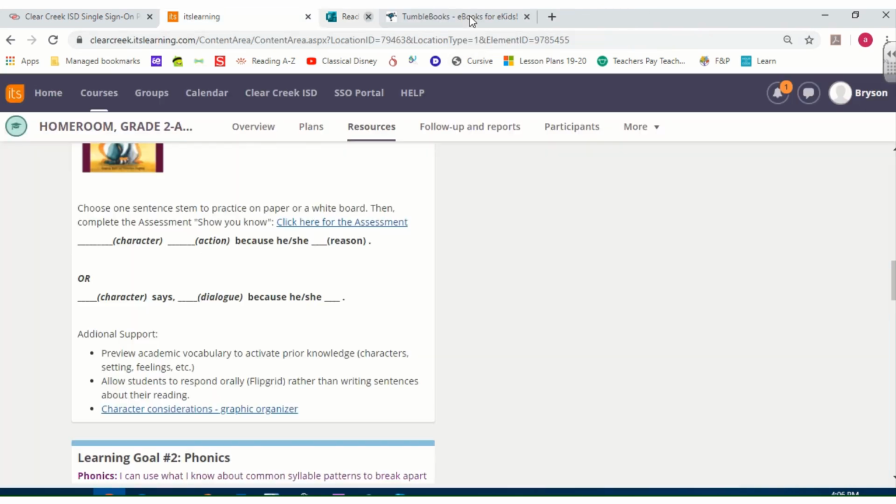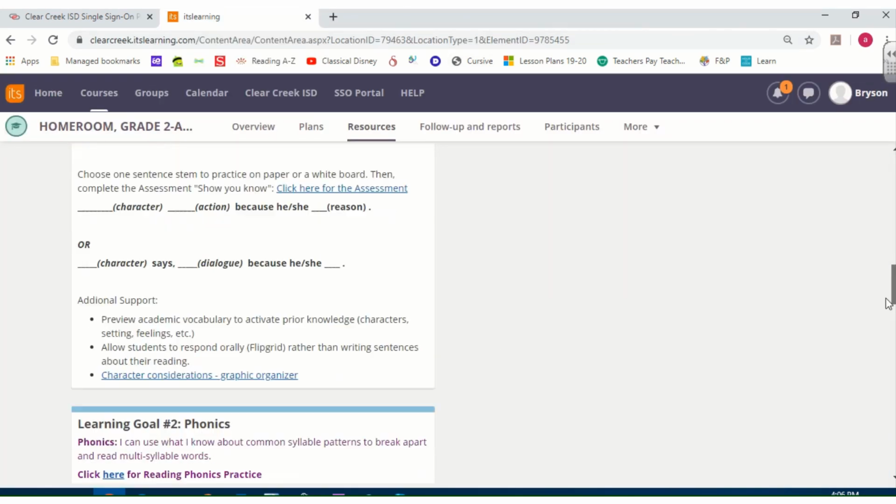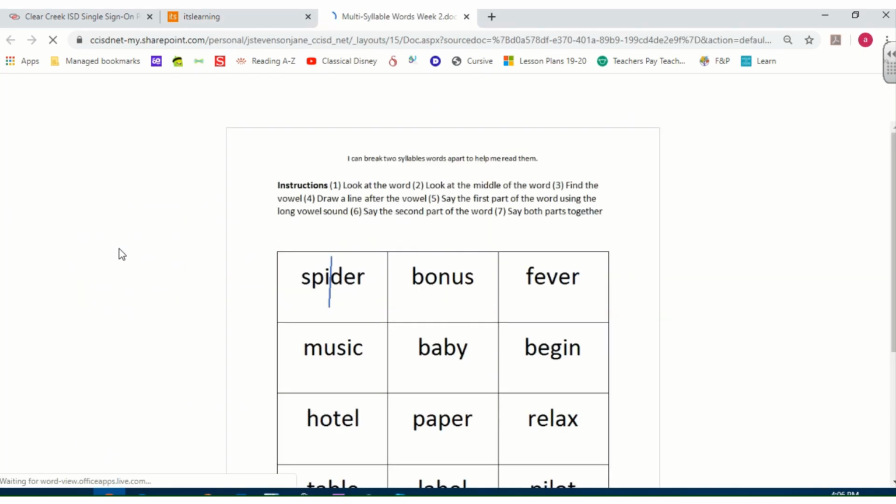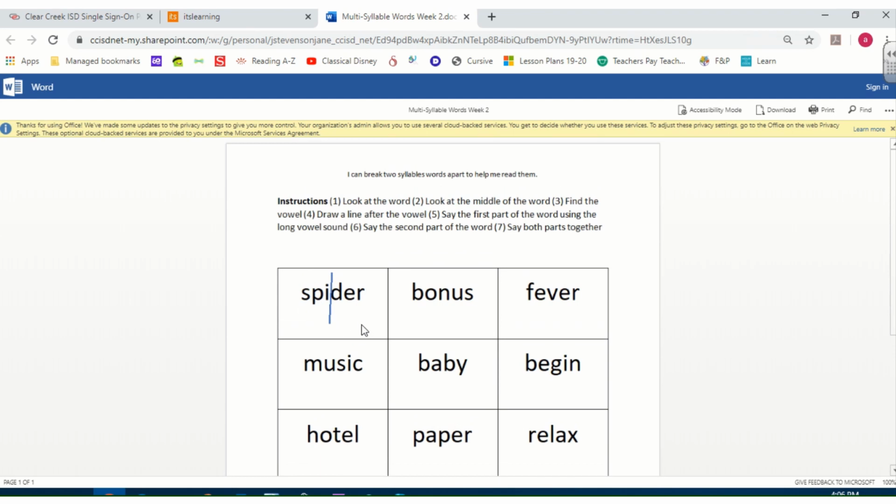All right, we're going to go exit out of these, and I'm going to click back on It's Learning. Now we're looking at Learning Goal 2. This is the phonics. We're going to be looking and reading multi-syllable words. This time it is an open syllable. So spider, bonus. So that letter here, your vowel, is going to be open.